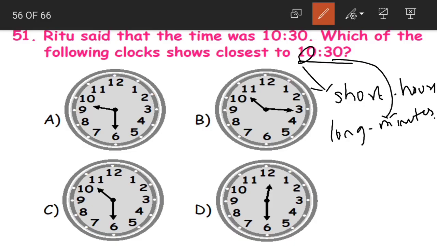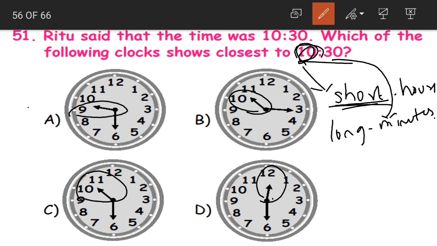10 hours, 30 minutes. So 10 is hours means our short hand should be at 10. If you look at it here, we have it at 10 and even in option C we have it at 10. Here in option D it is at 12 and in option A it is at 9. So option A and option D are not our correct answers. Now coming to the minutes. In minutes it should be at 30.